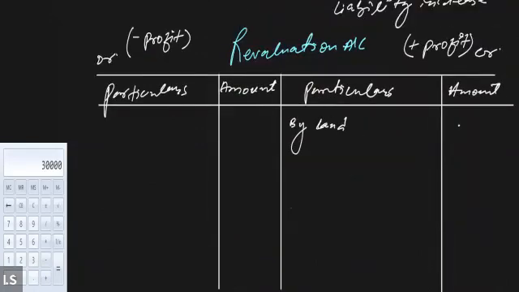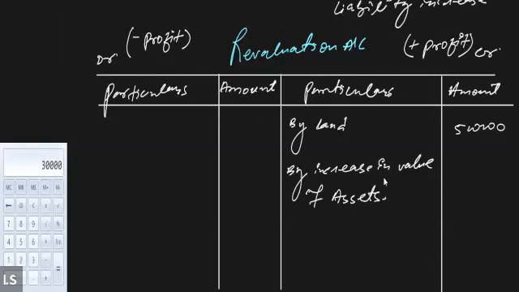Since there is an increase, I'm recording it on the credit side, 5 lakh. And if the value of the plant and machinery or any other thing is increasing, what I'm trying to say is that all increases in the value of assets will be shown on the credit side of the revaluation account.